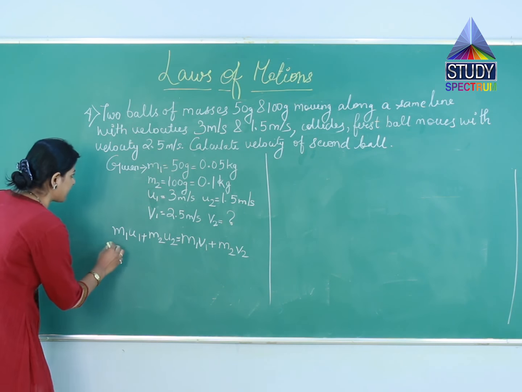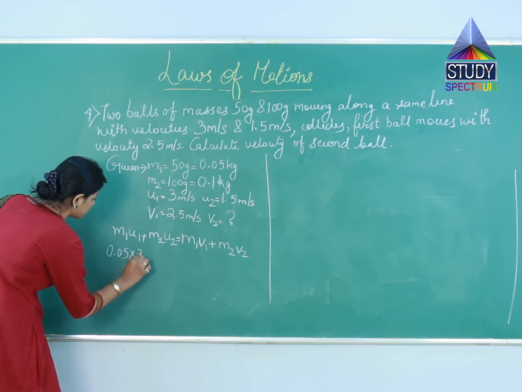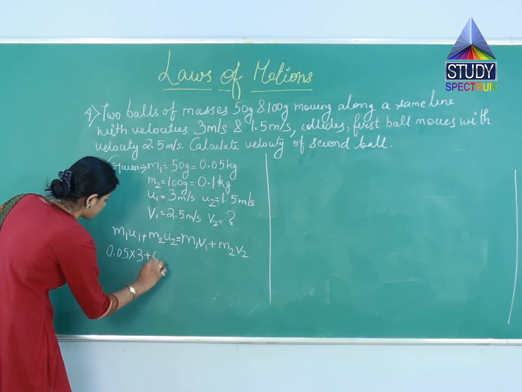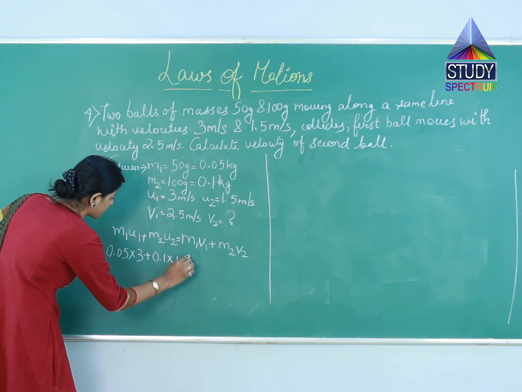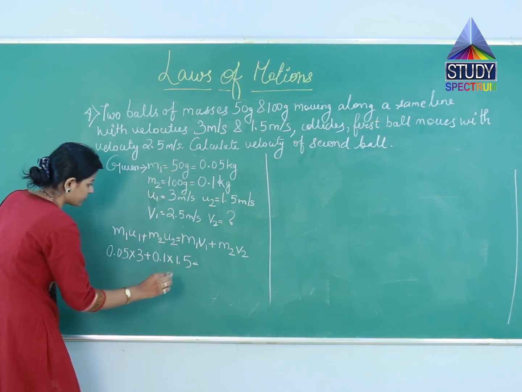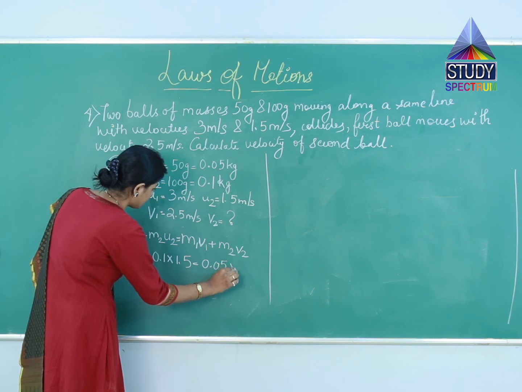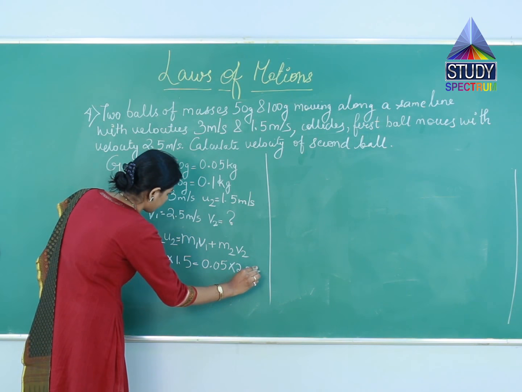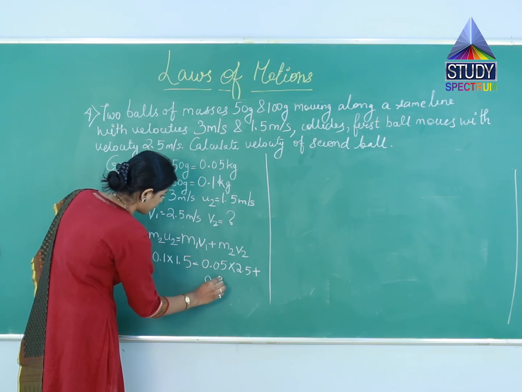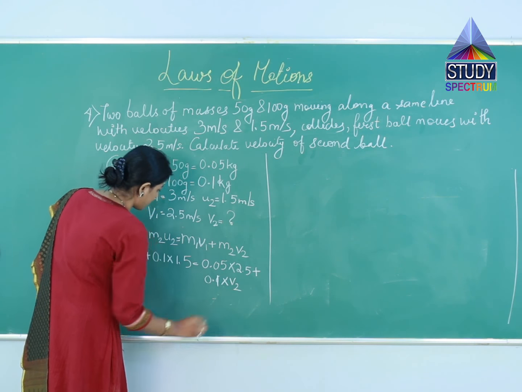Now we substitute the values. 0.05 into 3 plus 0.1 into 1.5 will be equal to 0.05 multiplied by 2.5 plus 0.1 multiplied by v2, which is unknown.